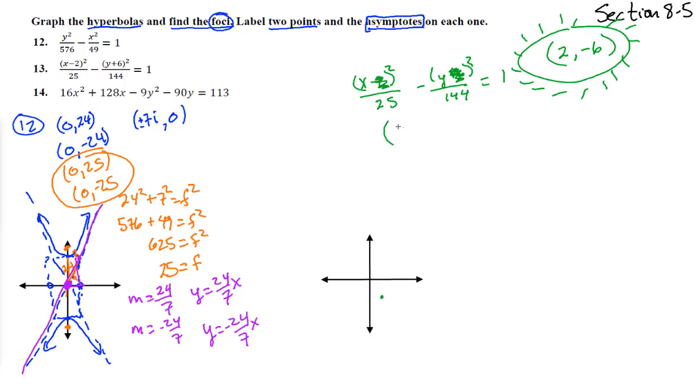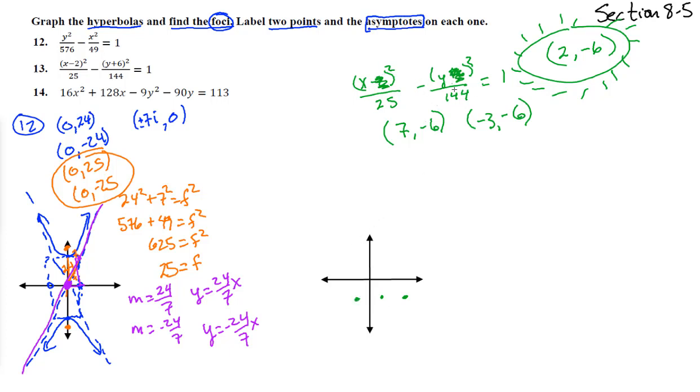So we go up 5, (7, negative 6), and down 5, (negative 3, negative 6). These are our real points on the graph. So (7, negative 6) is here, and (negative 3, negative 6) is there. I marked them with solid circles.